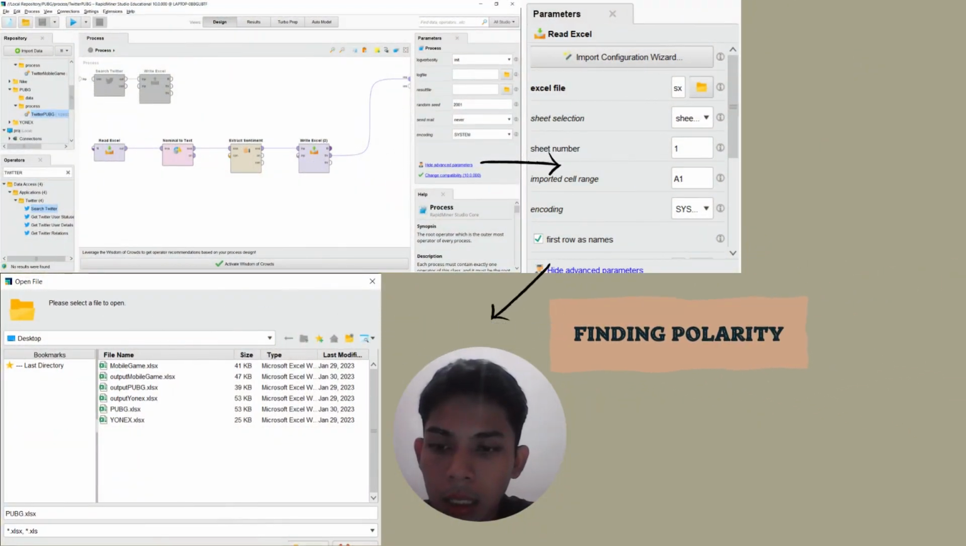After getting the text data, we need to find the polarity. We drag the Read Excel box from the operator, press the Read Excel box, edit in the parameter section, press file in the Excel file section, and then select the data we have saved early, which is mobile game.